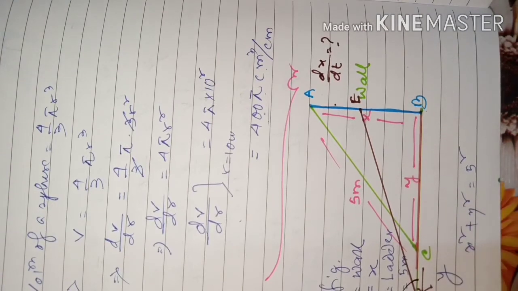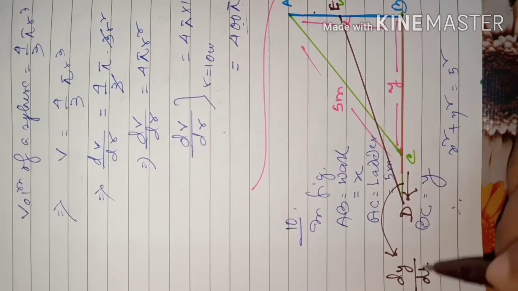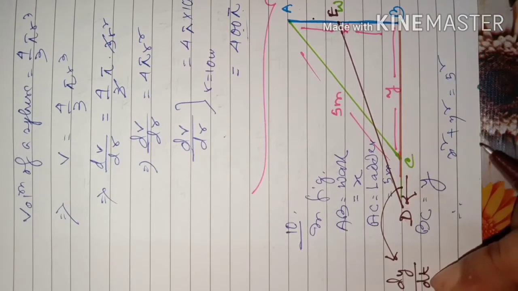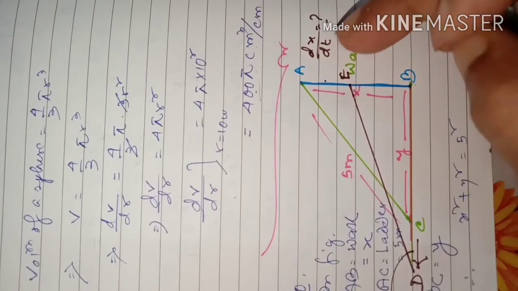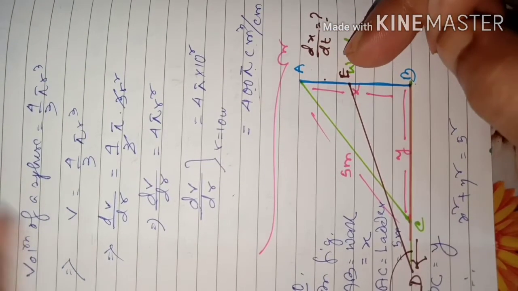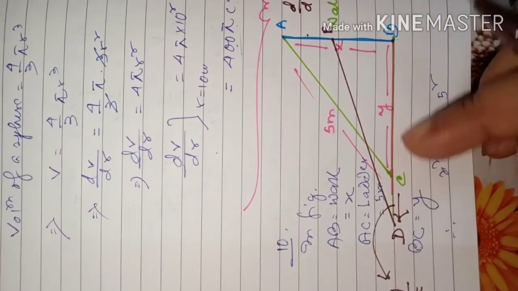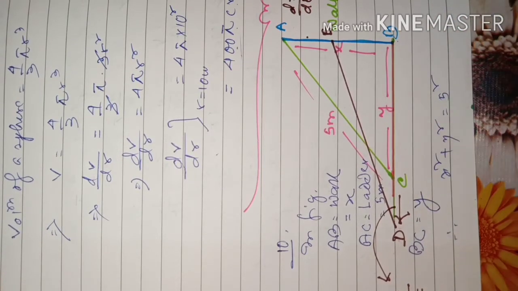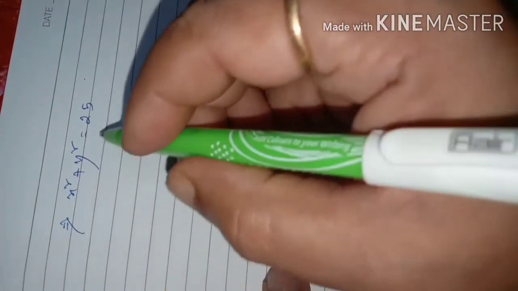Dy by dt, the rate of change of the length of this base, is given to you, and knowing this dy by dt you have to find out dx by dt. Rate of change of height of the wall, rate of increase of the base of the right triangle formed is given to you. So we'll write this way. Let us first differentiate this equation with respect to time.